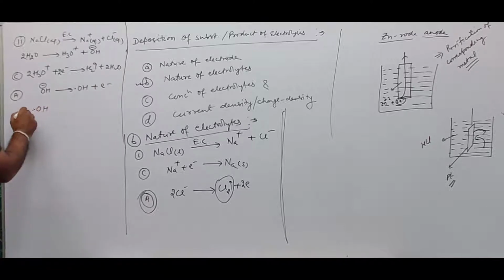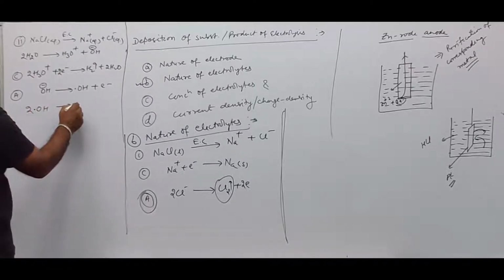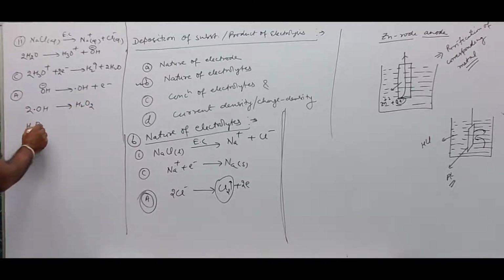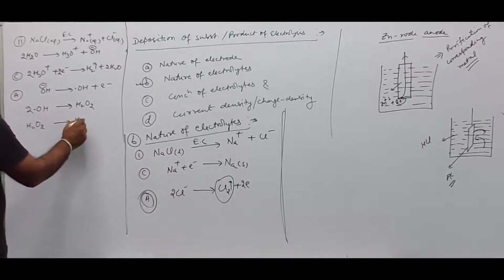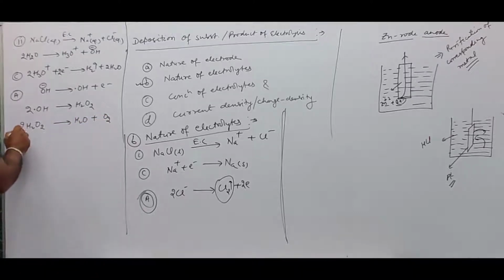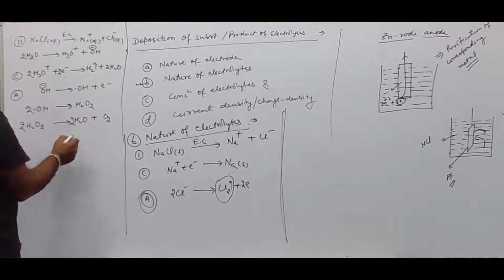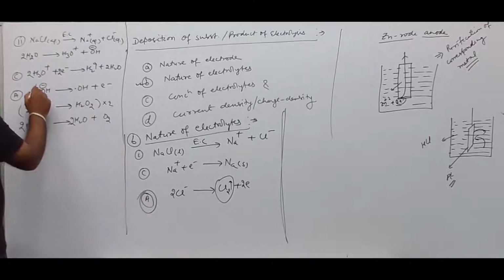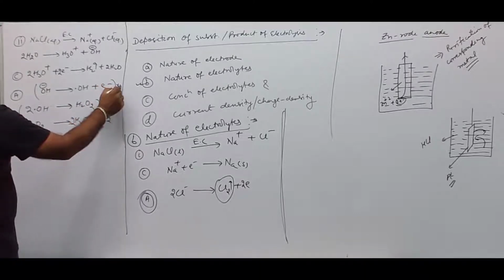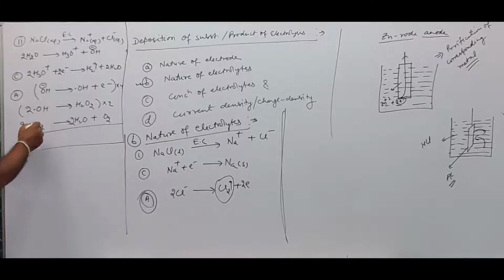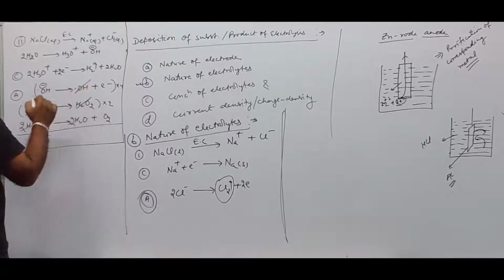This OH- will give OH plus electron. Then 2 moles of OH give rise to H2O2. Then H2O2 decomposes to H2O plus O2, that is, 2H2O2 gives 2H2O plus O2. So this is multiplied by 2 and then this is multiplied by 4. So in the overall reaction, this and this will be cancelled, this and this will be cancelled.